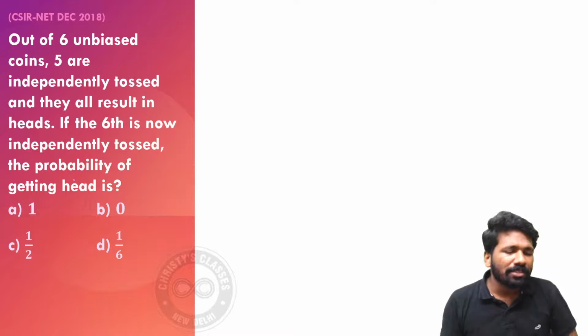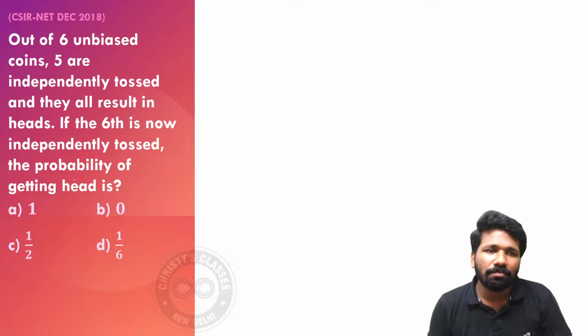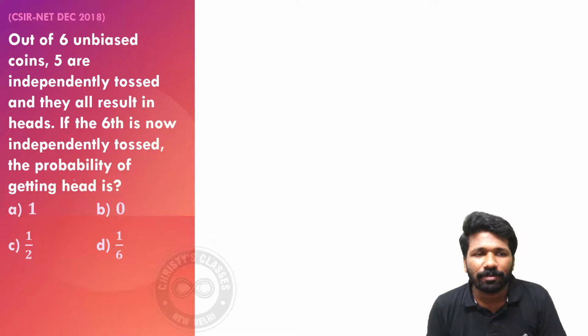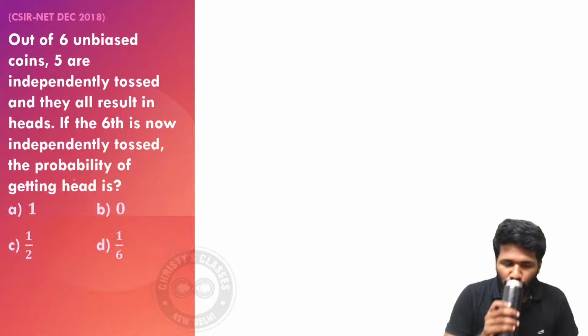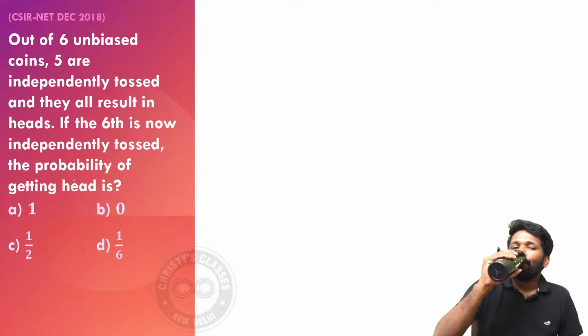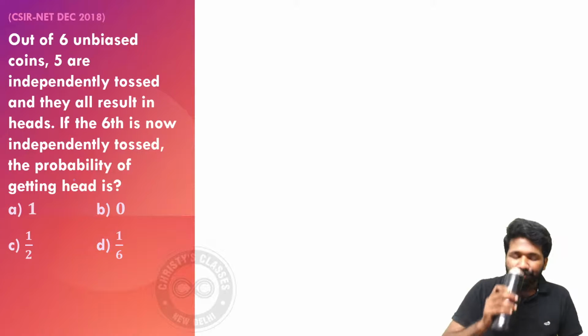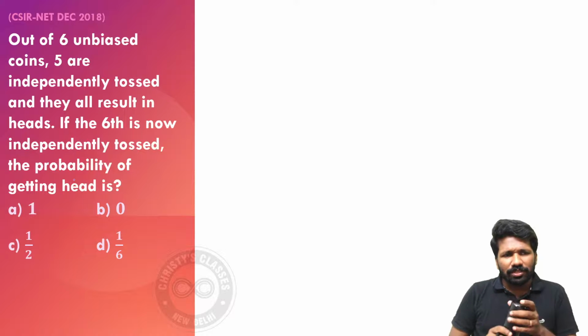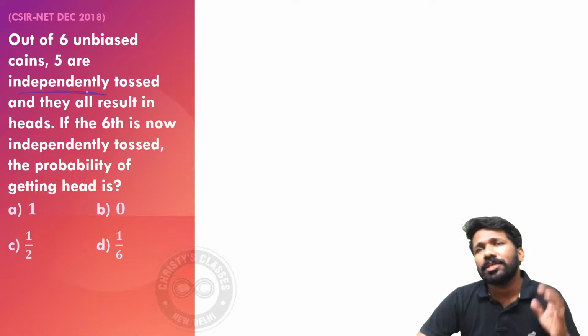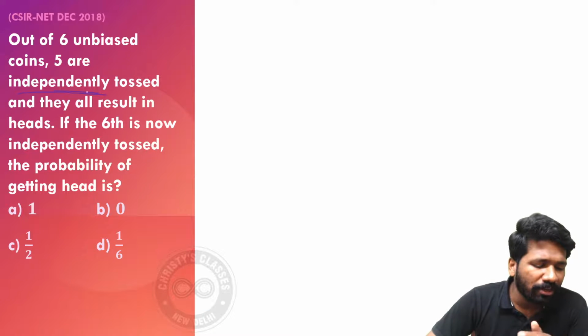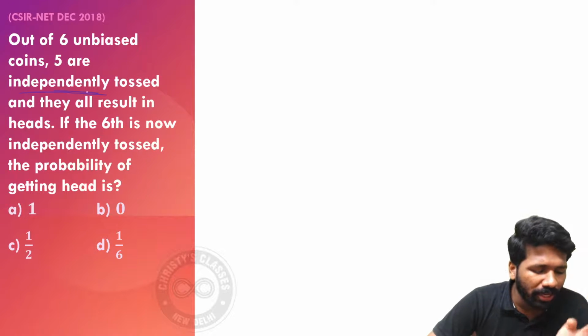The same idea was asked multiple times. December 2018 also the same question was there. Look at this one. Instead of dice it is coins. 5 times independently tossed. Independently tossed means that the first toss will not affect the result of the second toss or any other tosses.